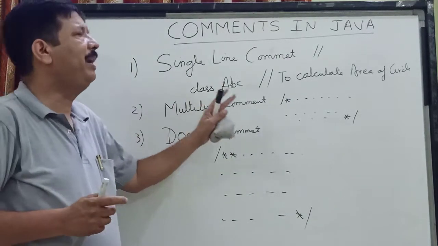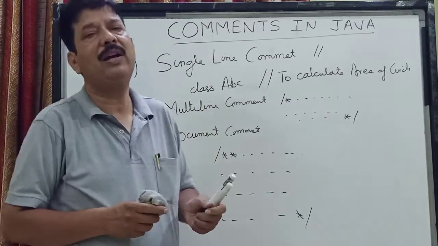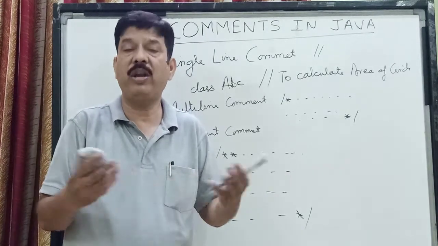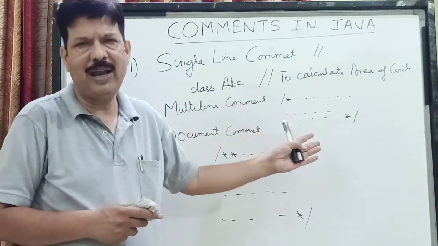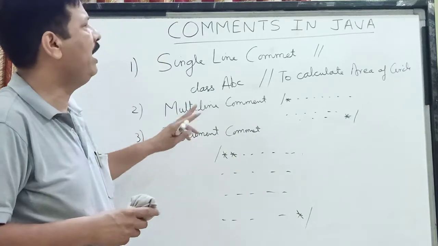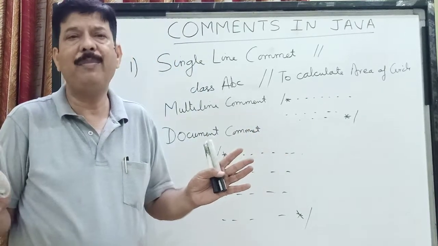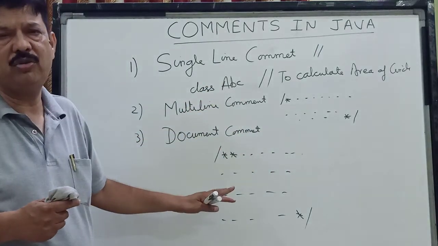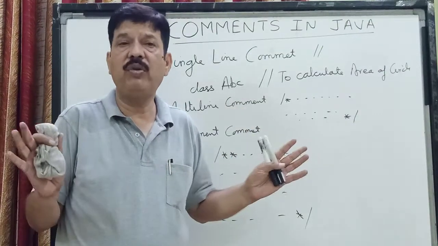These comment lines will be used in programs, and even in the board exam, the paper asks you to explain your program, to explain the logic of the program, and that we normally do by writing these comment lines. One more thing: comments are just remarks in the program. They are non-executable. They are for the user or the layperson to know what this part of the program is doing. We write our comment, and the compiler does not execute these comments.